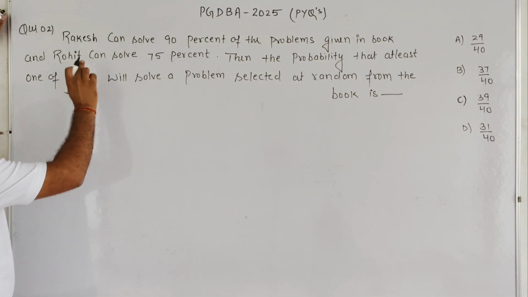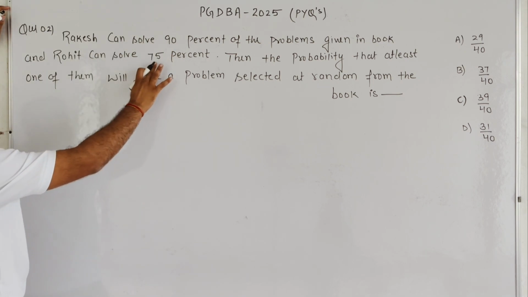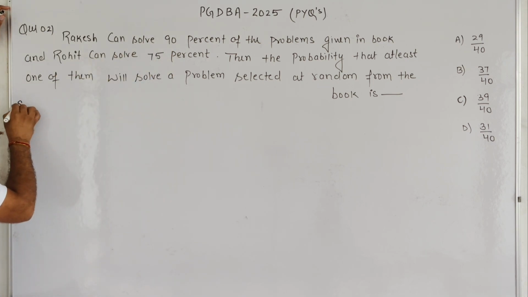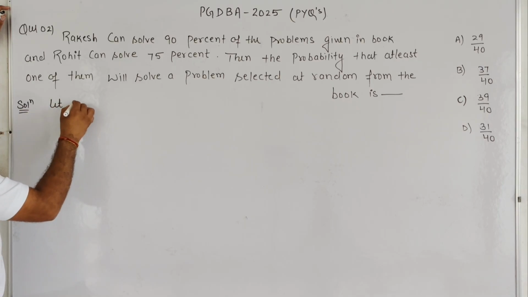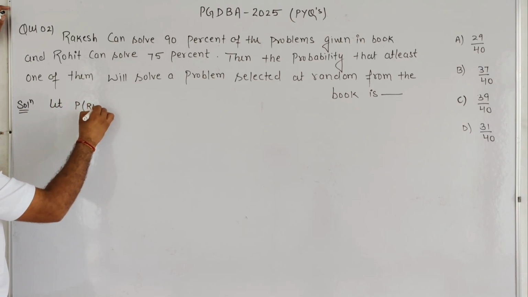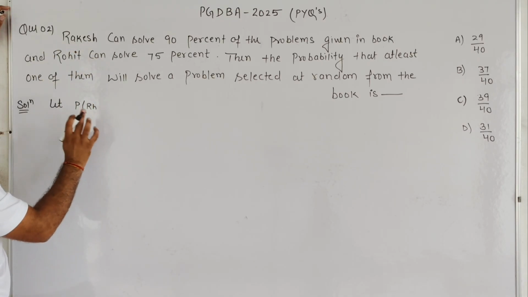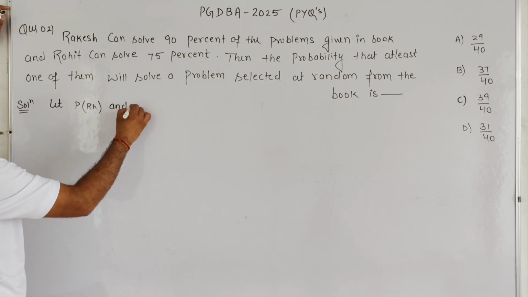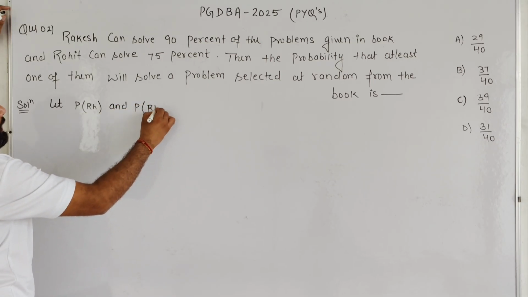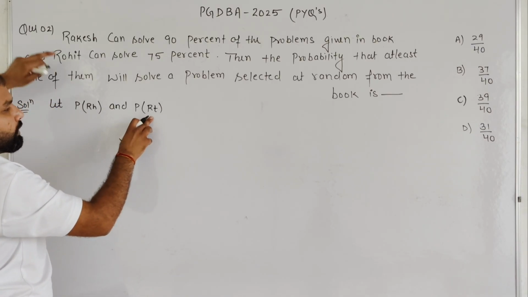So basically, students, in this question there is a book in which Rakesh can solve 90% of the problems and Rohit can solve 75%. For the solution, let us consider P of RH, Rakesh, and we are going to denote probability of RT, that means probability of Rohit.